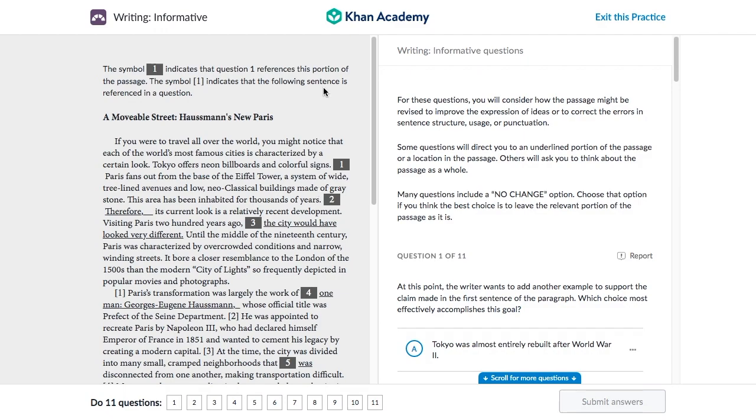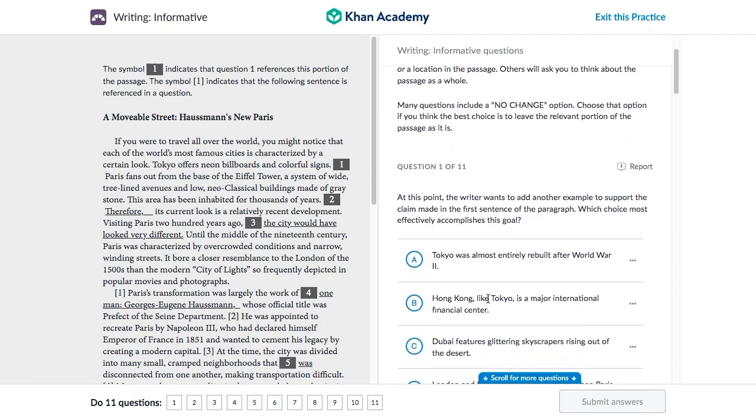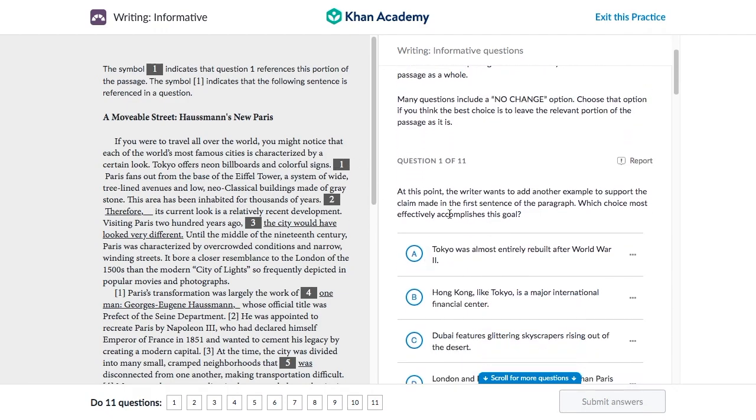Now that you're done reading the passage, let's get into answering the questions. Well, how do we answer these questions? You can see here that the symbol 1 indicates that question 1 references that portion of the passage. So when we have question 1 over here, we have the first symbol over here. So we're going to be answering a question that's around this area.